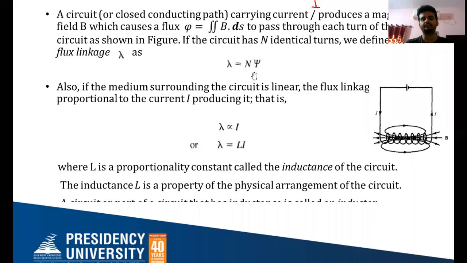See, this flux psi is nothing but the flux linkage with only one turn. So the flux linkage with n number of turns will be given as lambda equals n into psi, where n is the total number of turns, psi is the flux linkage with only one turn, and lambda is the total flux linkage.